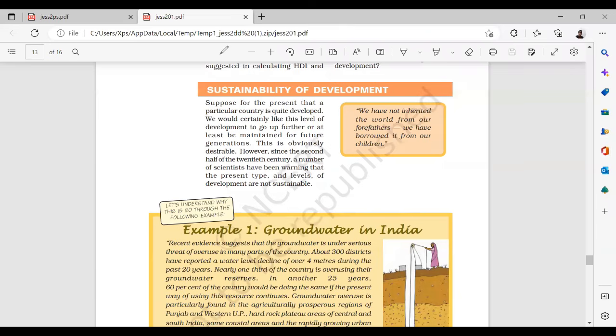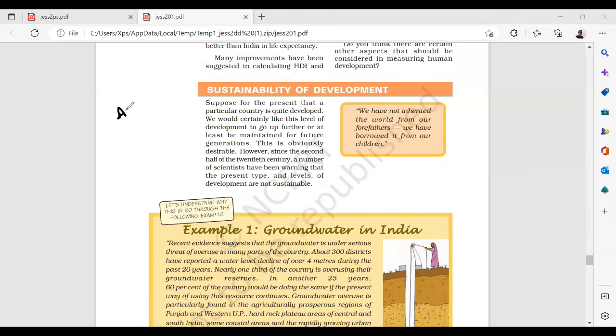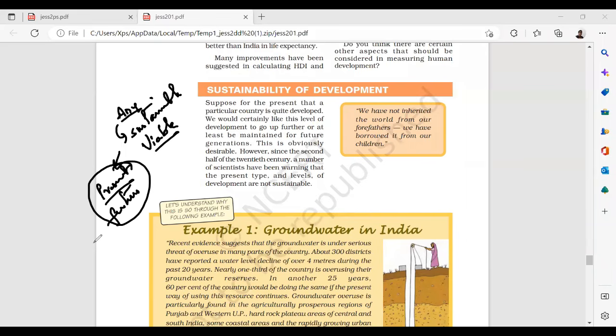So sustainability means any project you develop needs to be sustainable and viable, which means you are thinking about the present and also about future generations. So whatever development you are bringing in the present should not impact your future people.